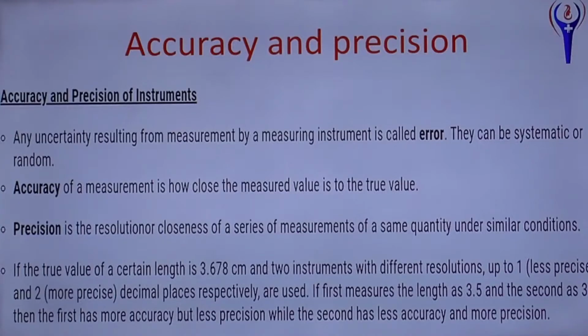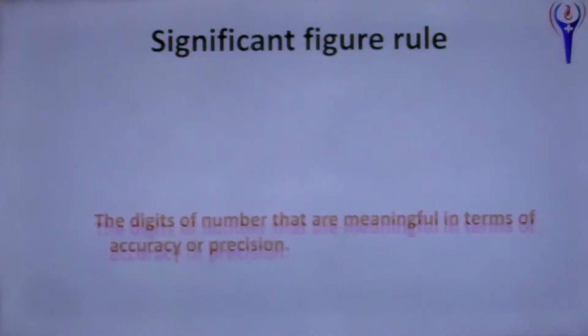For example, I am measuring my height. I am saying my height is 173 centimeter. And suppose we use some other measurement as 172.89, then which has more accuracy? This one has more accuracy. Like that. Then the first has more accuracy but less precision, while the second has less accuracy, more precision. Accuracy and precision are different, opposite.